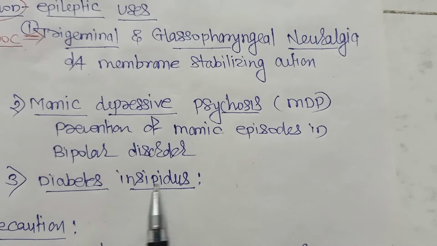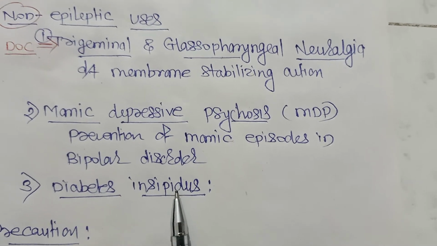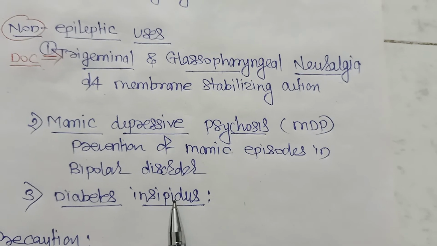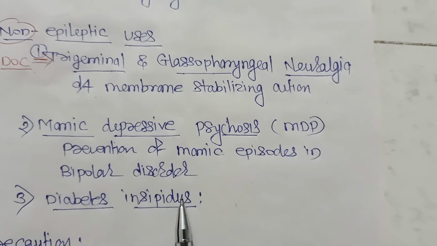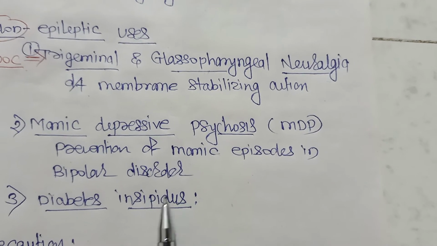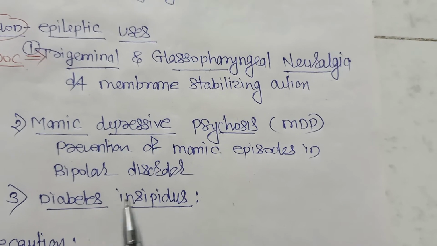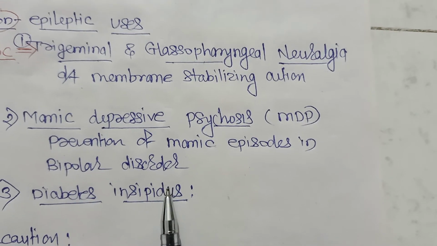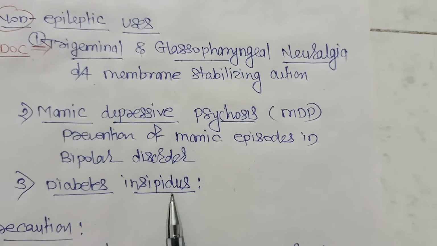Right? It is also used in diabetes insipidus because it causes hyponatremia due to its ADH-like action, so it is effective in diabetes insipidus because of its ADH-like action.